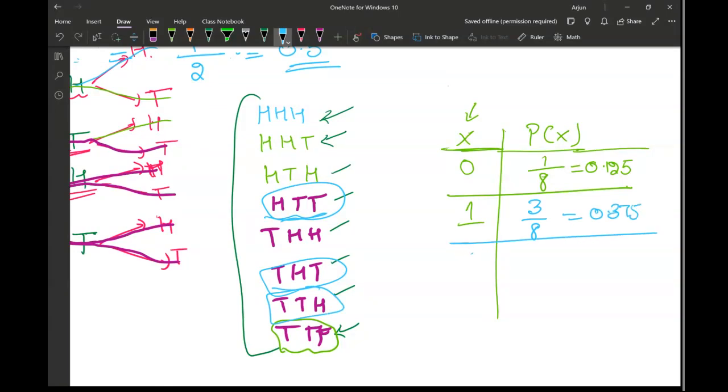Now to get the 2 heads, so that will be this one, this one. Order does not matter. In this and this, they are in different order, but we're just counting the number of heads.